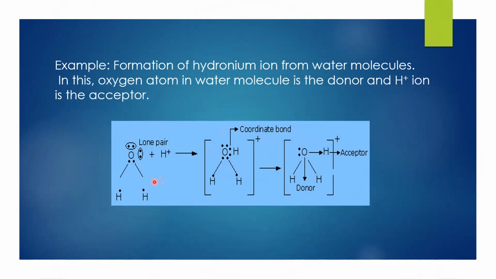Example, here you can see we have taken an example of formation of the H3O plus ion. Here we have a water molecule. Oxygen has two lone pairs of electrons and it is reacting with a hydrogen ion. So oxygen is ready to give its lone pair of electrons to the hydrogen ion, and hence we form a coordinate bond, which is shown by an arrow. So formation of the hydronium ion from water molecules is also an example of a coordinate bond.